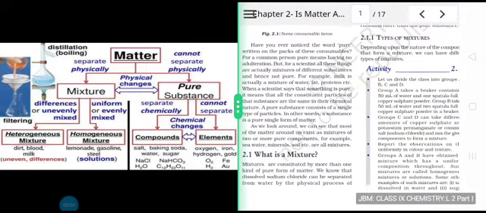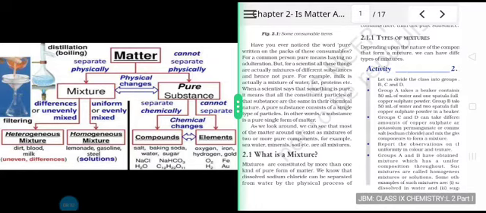For example, milk is actually a mixture of water, fat, and proteins. So, when we say pure milk, we may feel it has no other substances mixed in it, but for a scientist it is a mixture of water, fat, and proteins.